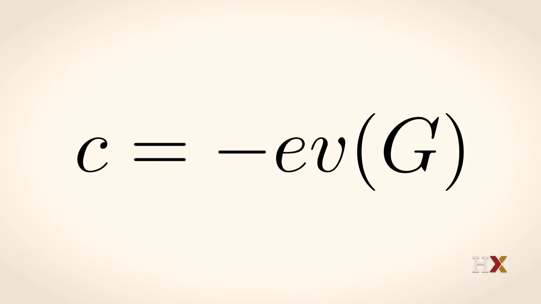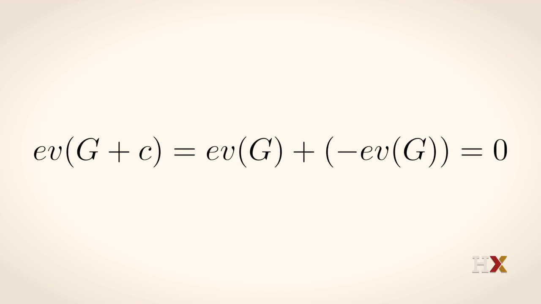Okay. Now, since we're just adding C to the expected value, we can choose C so the expected value of the new game is 0. Namely, just choose C to be minus the expected value of the original game. And now we have a new game, G plus C, where the expected value is 0. What is the variance of the new game G plus C?